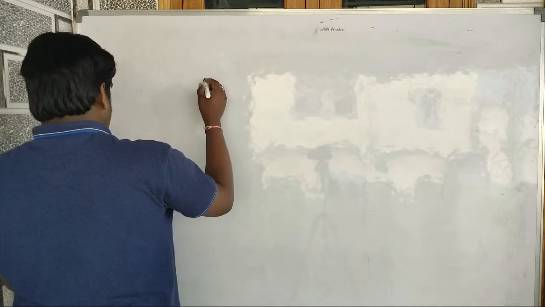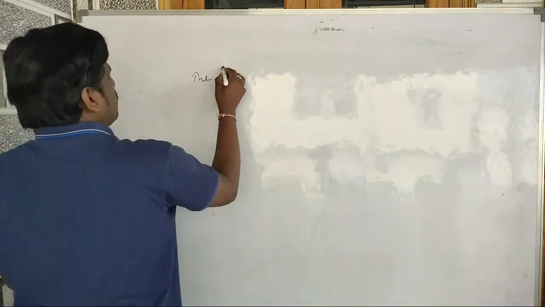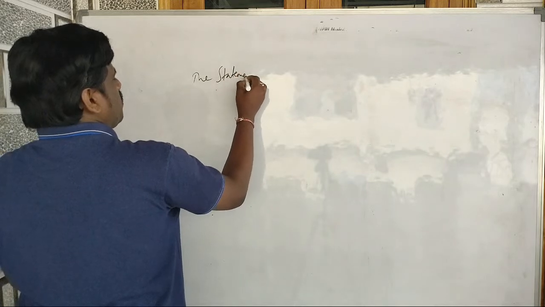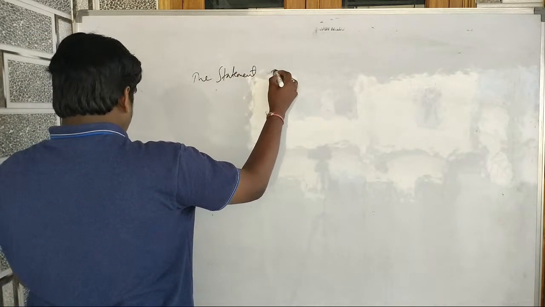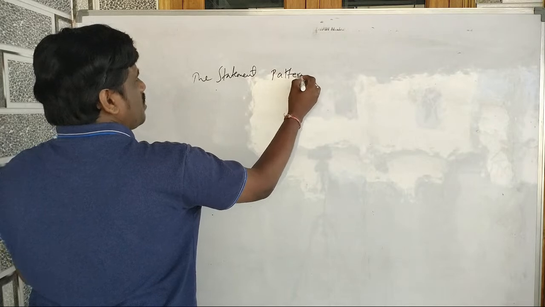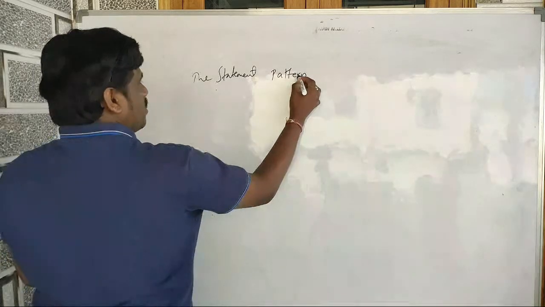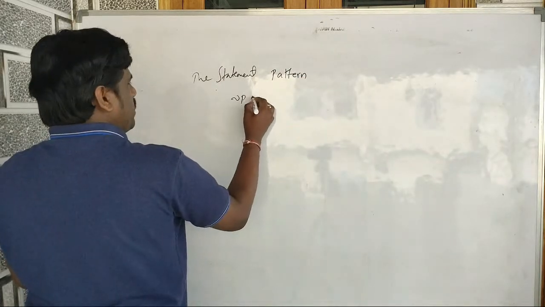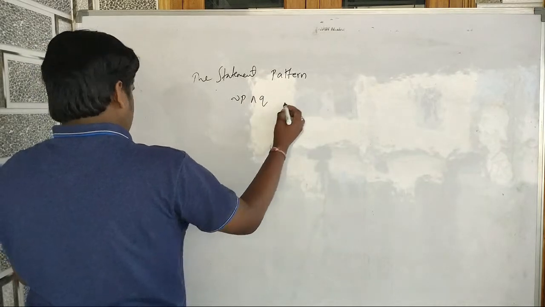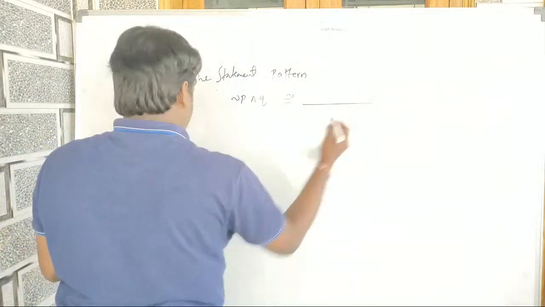The statement pattern negation P and Q is logically equal to dash.